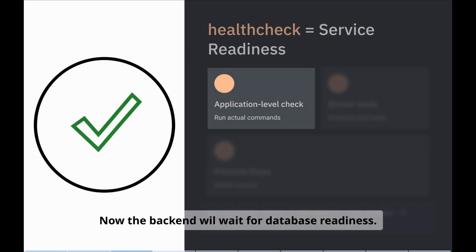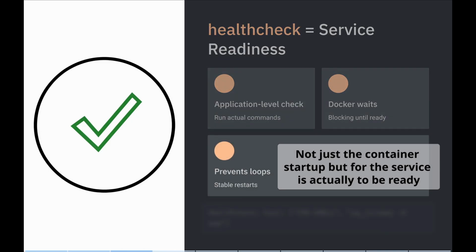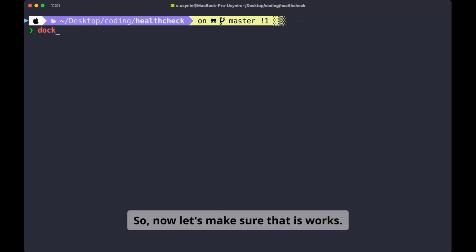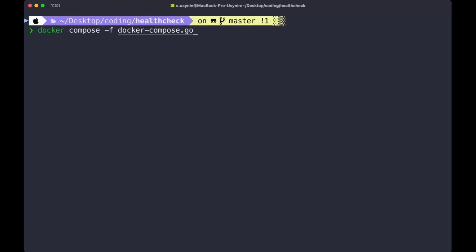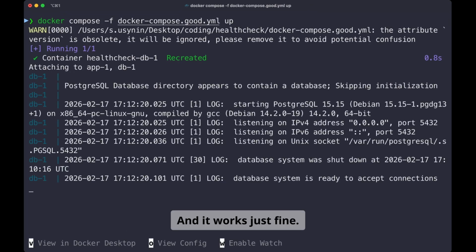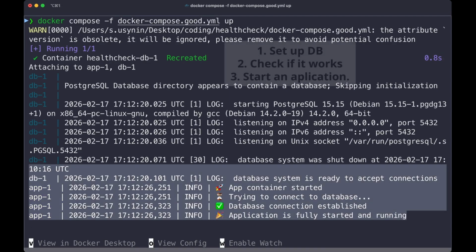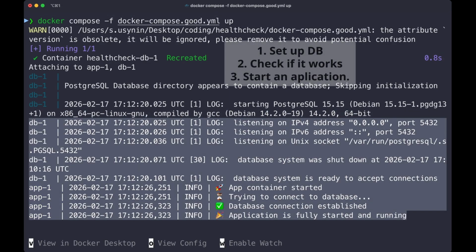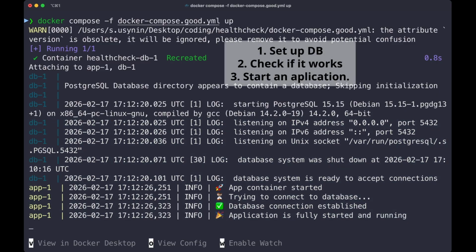Now the backend will wait for the database readiness, not just the container startup, but for the service to actually be ready. So now let's make sure that it works. And it works just fine. Firstly, we set up the database, we check that it works, and now our application can start without any errors.